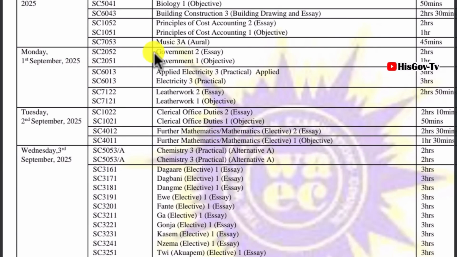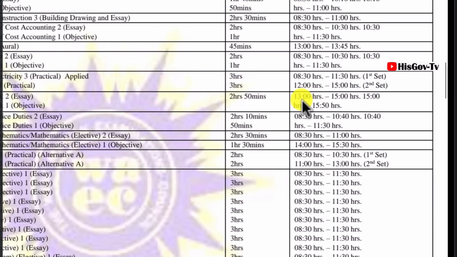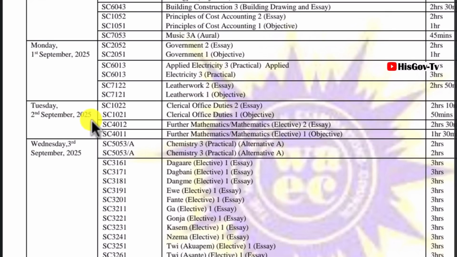And then the music will be at 1 o'clock. Monday, 1st September, we have government to be written on Monday, 1st September 2025. Applied electricity will be there also on 1st September, and it will be practicals. Leatherworks would also be there, essay and objectives. These are the papers that will be written on the first. The Leatherworks is in the afternoon.